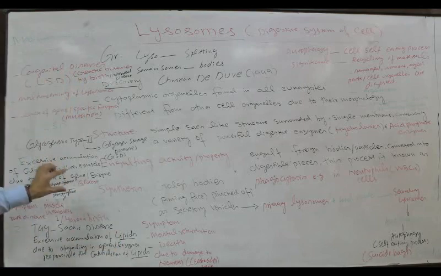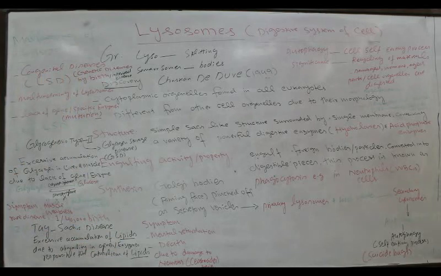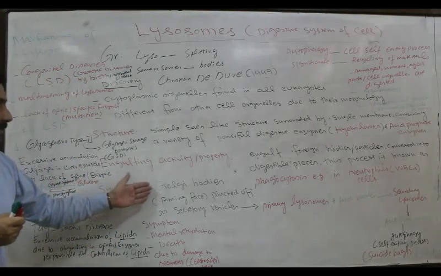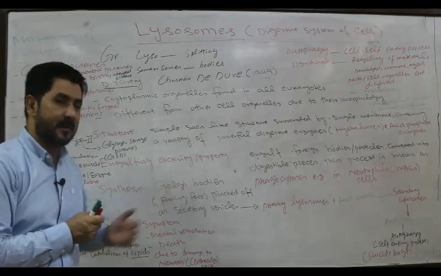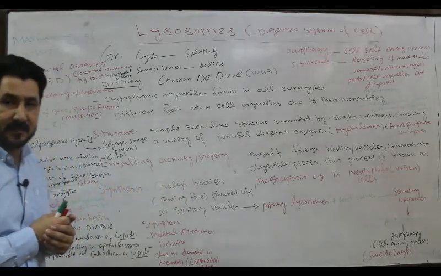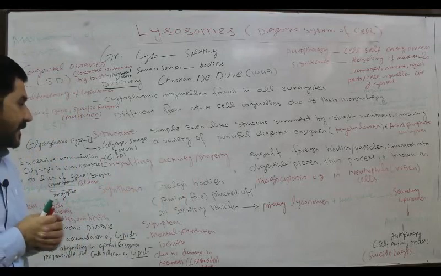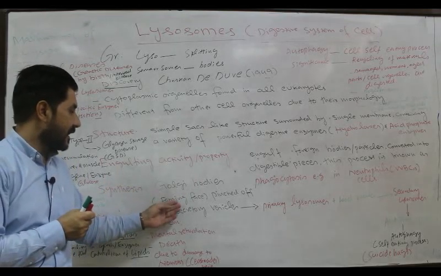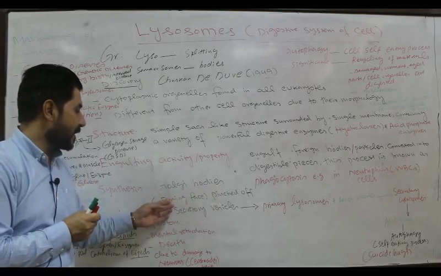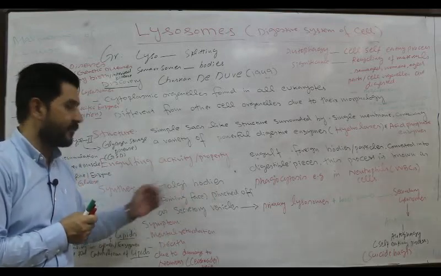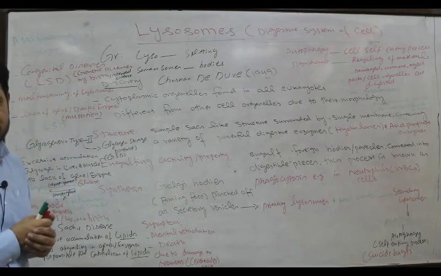Where are these important cell organelles synthesized? They are synthesized in the Golgi bodies or Golgi apparatus, or dictyosomes in the case of plants. They are pinched off or budded off from the forming face of the Golgi bodies. We have discussed the Golgi bodies or dictyosomes in plants.